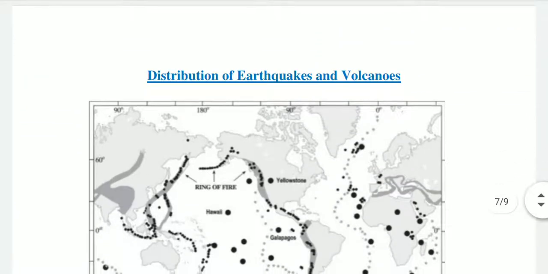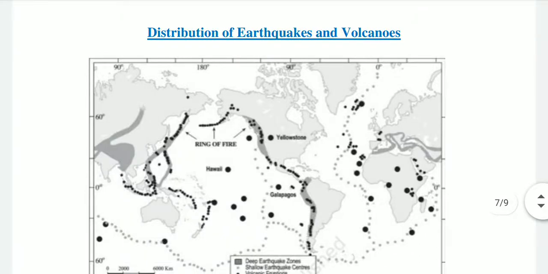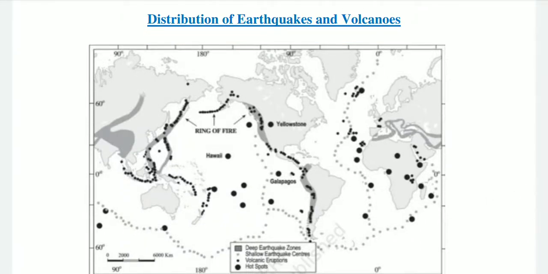So our next topic is distribution of earthquakes and volcanoes. You can see the big black dots represent hotspots, which basically means that here the magma comes out of the mantle. That is why they are referred to as hotspots.